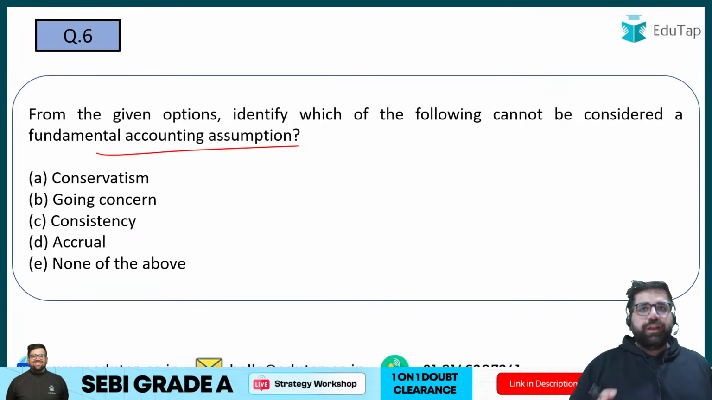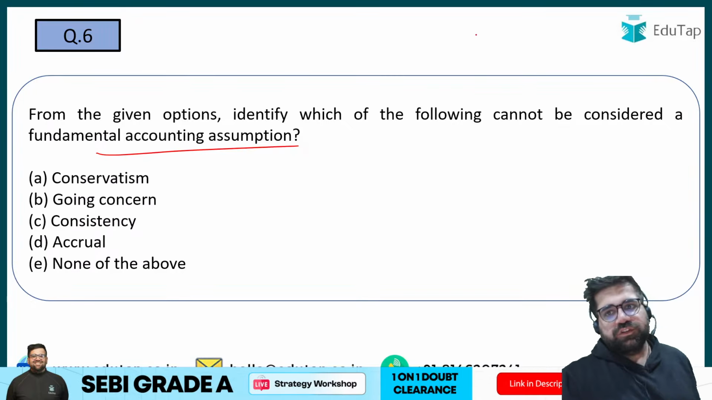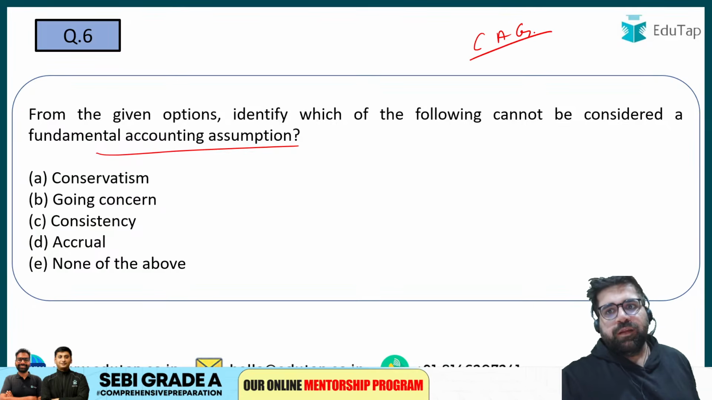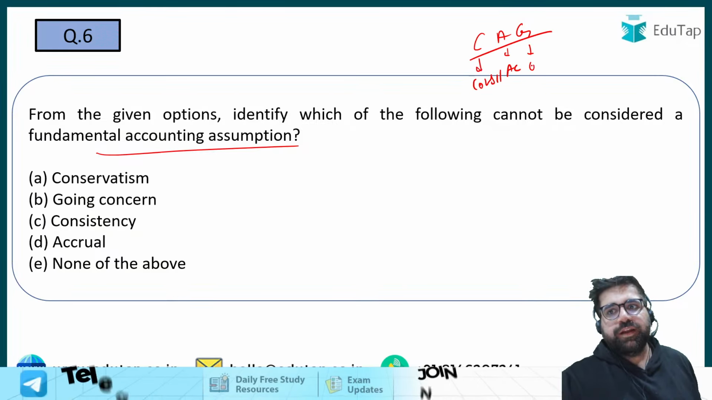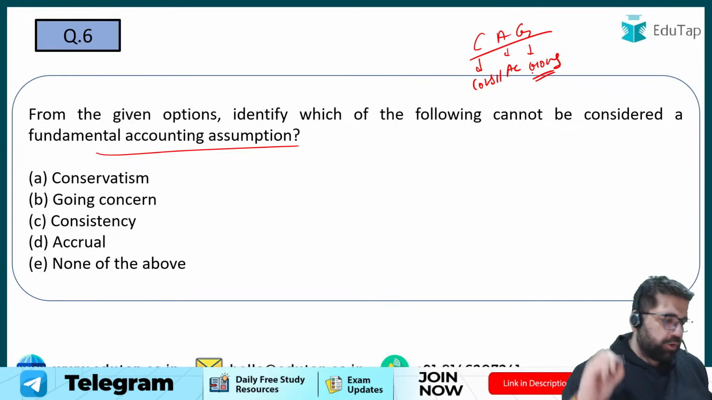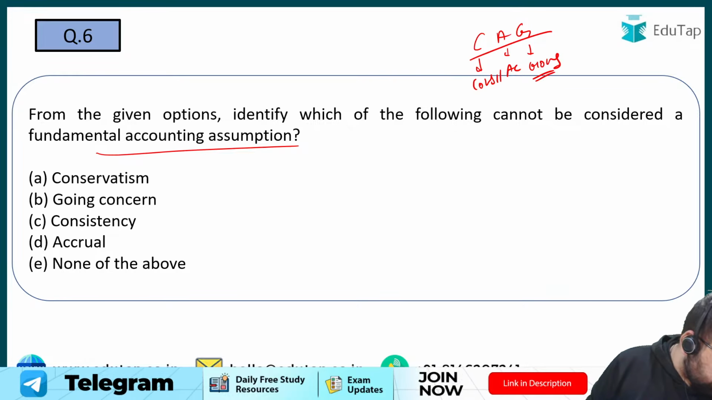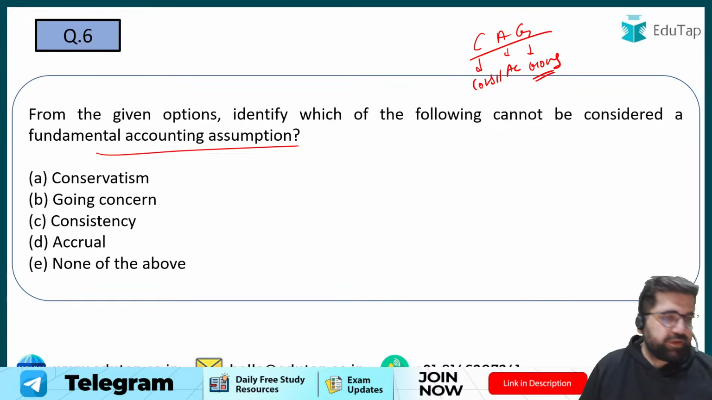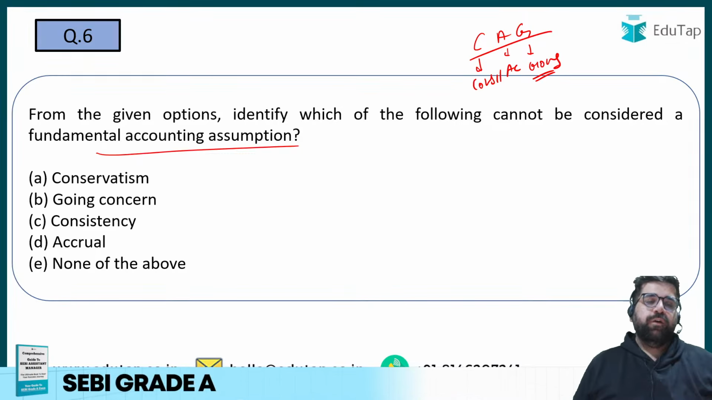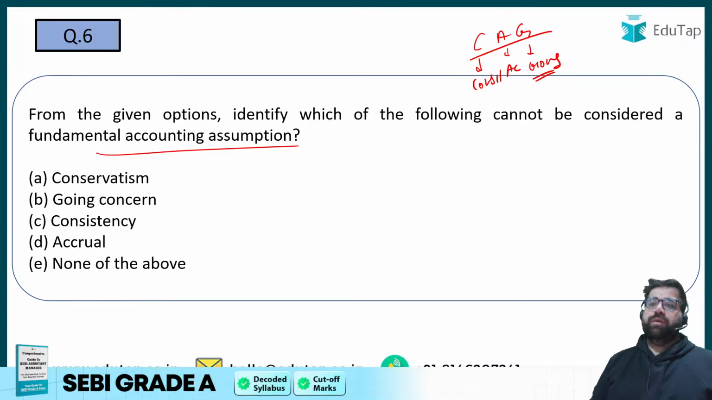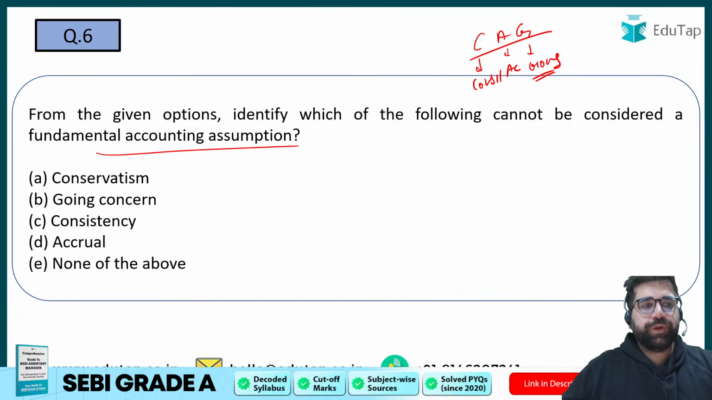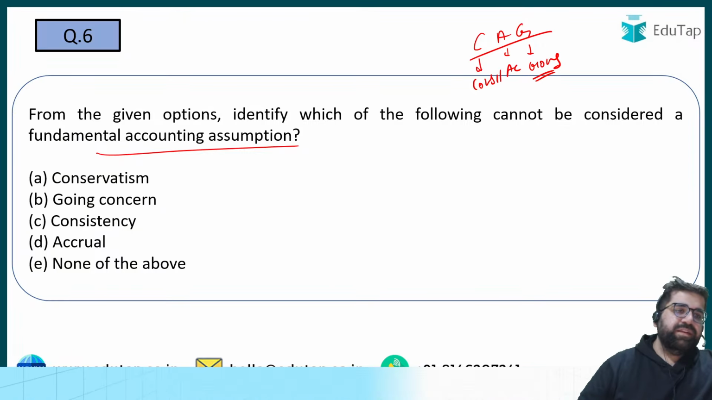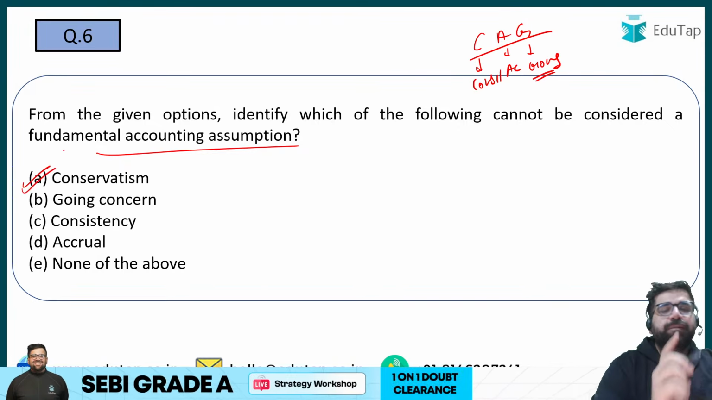There are 3 accounting assumptions which are fundamental. Those go by the name of CAG. Right? Consistency, accrual and going concern. I hope you recall it, all of you. Capital is internal liability. Okay, this makes sense. What will be the answer of question number 6? Yes, principle of conservatism is not a fundamental principle.